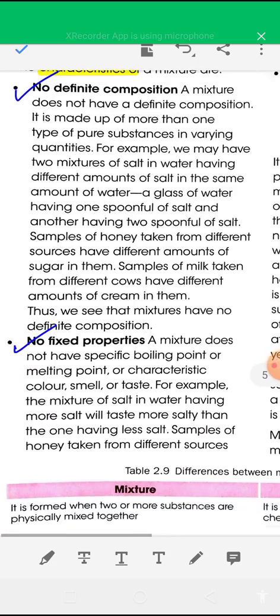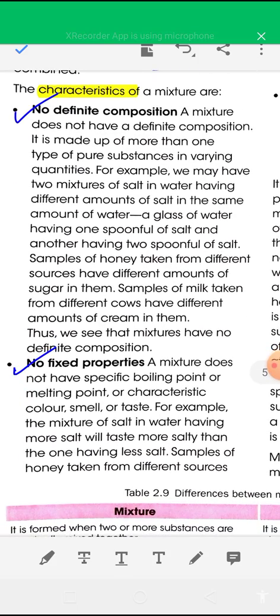A mixture has no fixed properties. A mixture does not have a specific boiling point or melting point, or characteristics like color, smell, or taste.